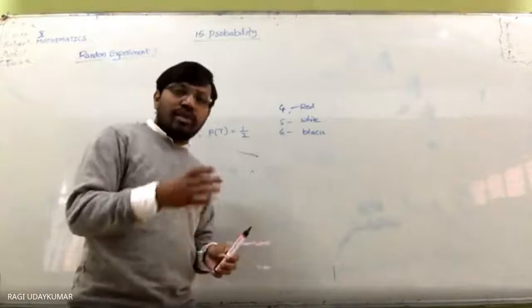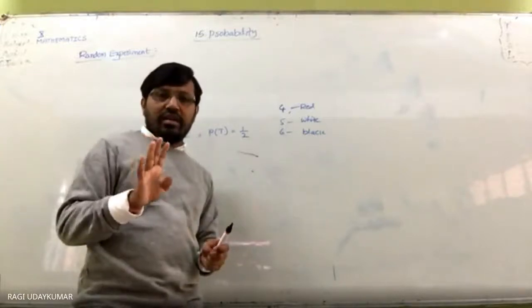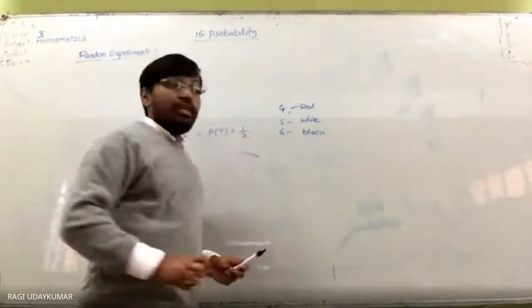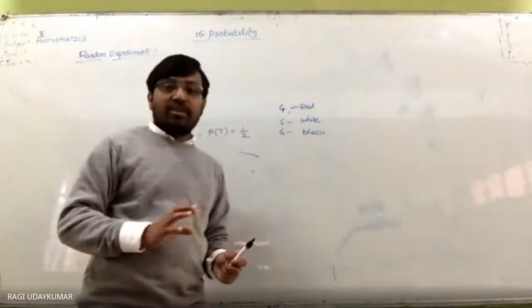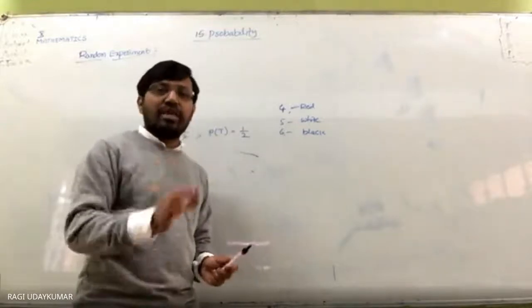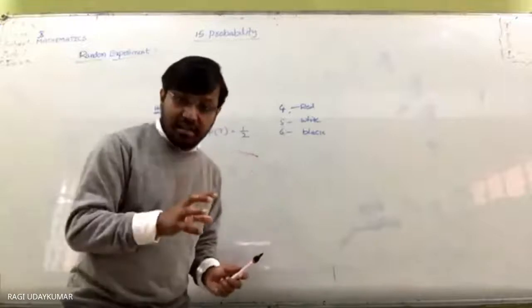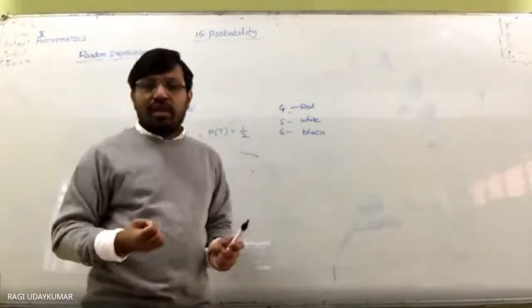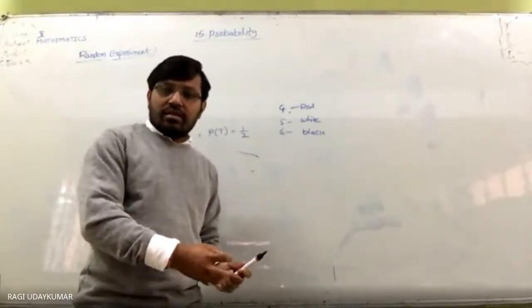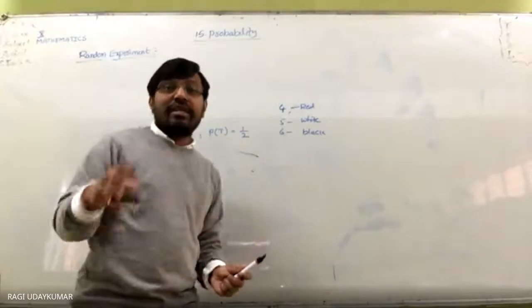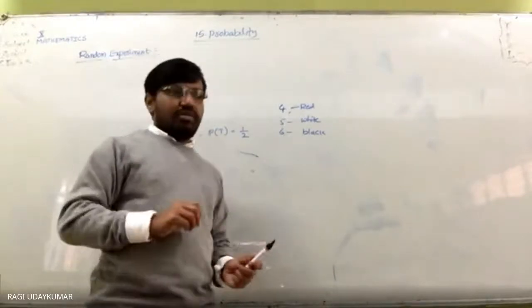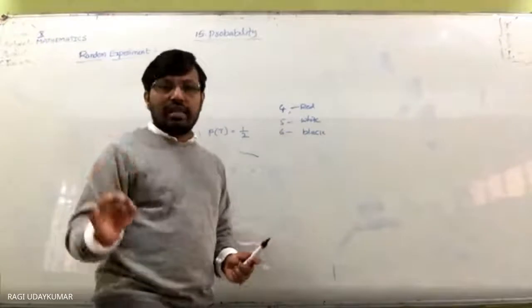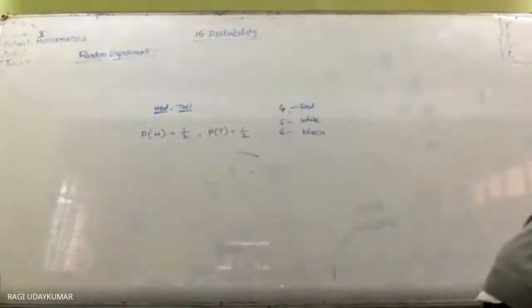How many red balls are there in total? 4. And how many total balls are there? 15. So 4 by 15 is the probability of getting a red ball when you pick a single ball from the bag and each is considered an equally likely outcome. If each outcome is equally likely, then we can say this.